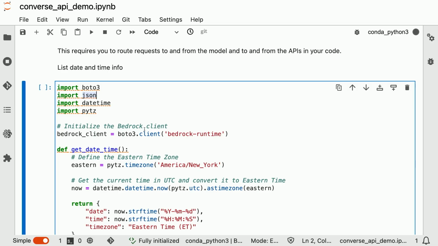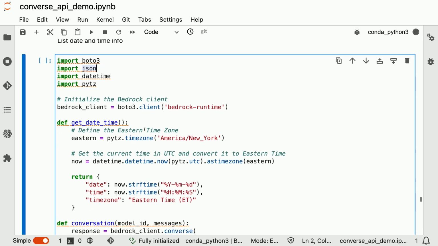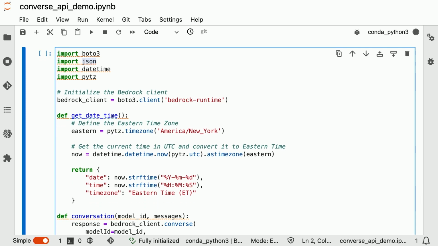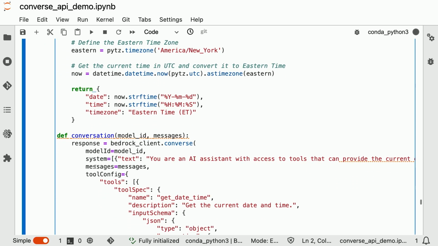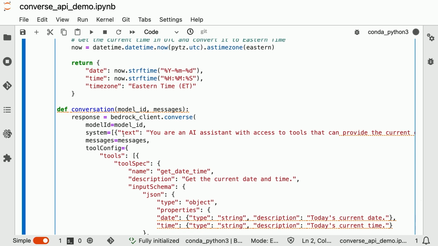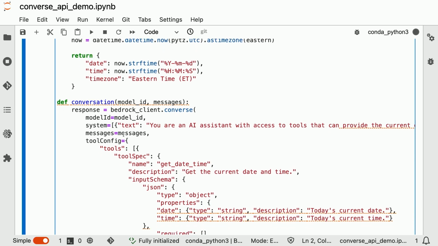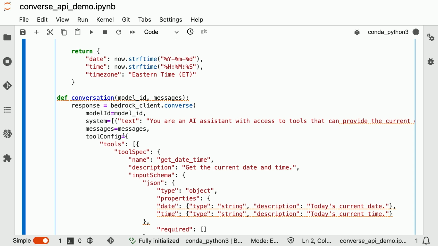The first thing we're going to do is create the Bedrock client. And then from there, we'll create a function that gets today's date and time, and then formats it as a JSON so it can be sent back to the foundation model. Now, after that, what we'll do is we'll create a new function for the conversation. This conversation, the difference here is we're going to use tool config.